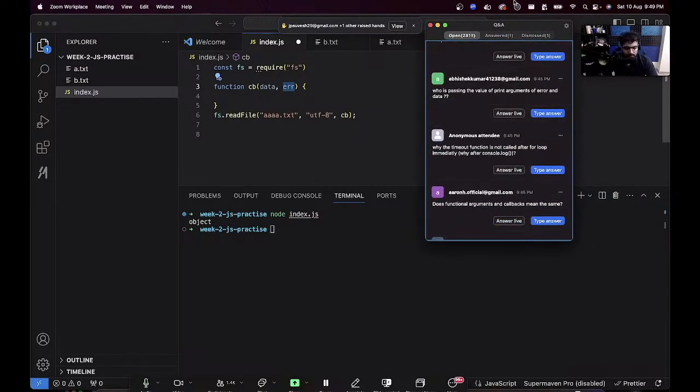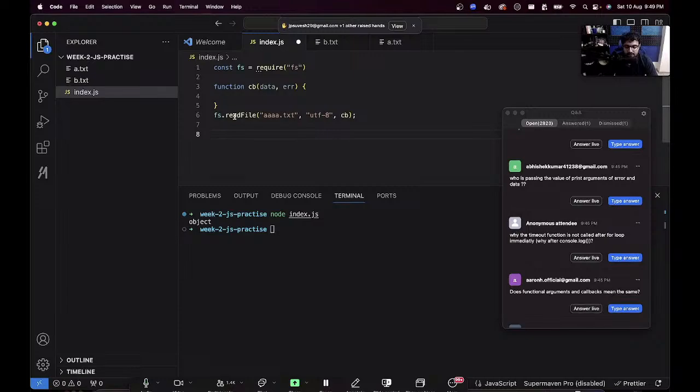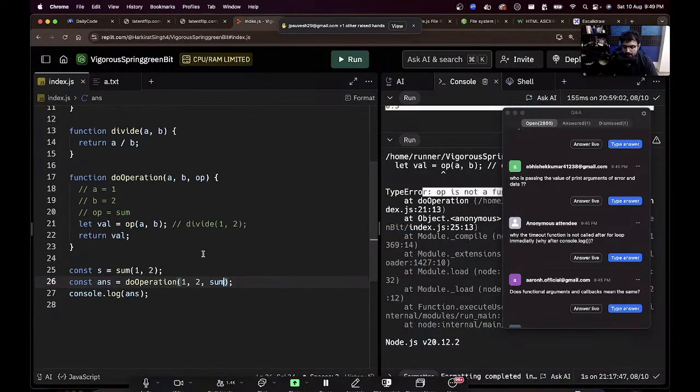Who is passing the value of print arguments, error arguments? The person who has written this function. The person who wrote the read file function is calling the callback with the right set of arguments. What was happening on Replit over here? If I go to Replit, who was calling sum? It was the do operation function, right? You gave it the function signature, and it was calling the function signature with some arguments.